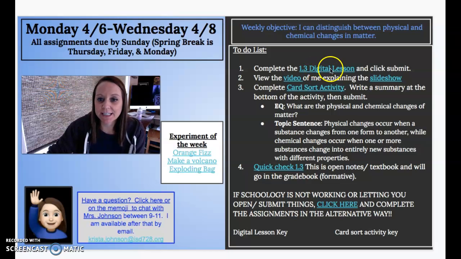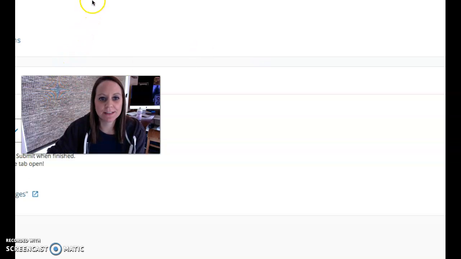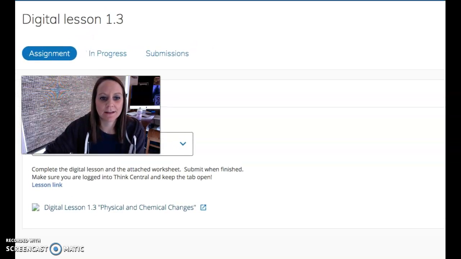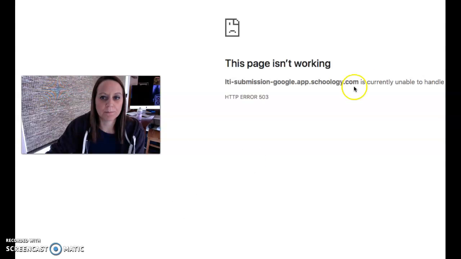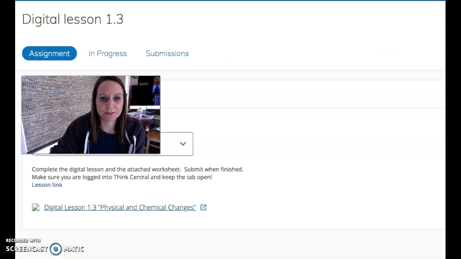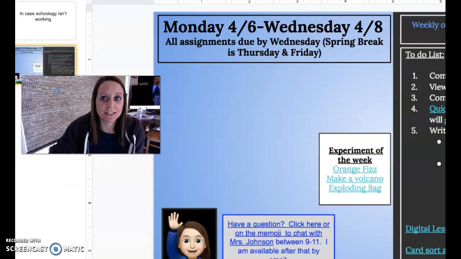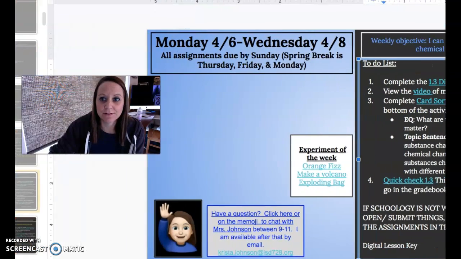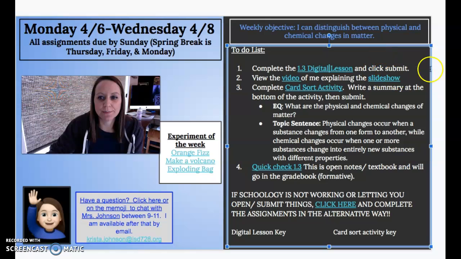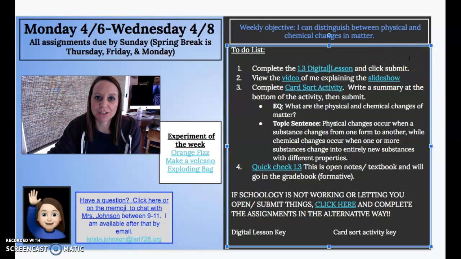So what you're going to be doing this week, the first thing is a digital lesson. If you click on it in here, let's see if it works. It will bring you to the Schoology assignment, and you can click on it and go in and do the digital lesson, okay? It's not working right now, which could happen next week, so I'll show you the workaround in just a second. Make sure when you're doing the digital lesson that you are logged in through Think Central, okay? And you'll submit it right on Schoology. What it will pull up is just a document that you can type in and submit.